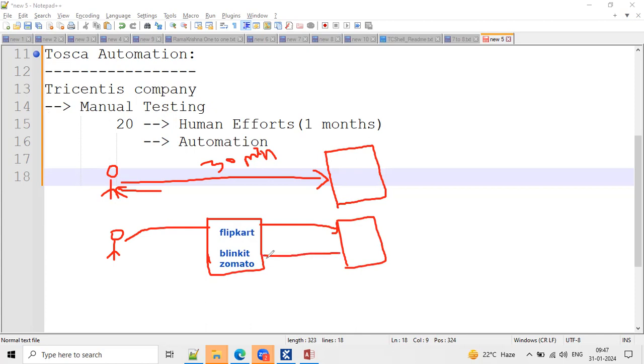Compared to the above one and the below one, which one is the easiest and which one is saving our efforts? The second one. But with the second one, we are using some third party tools in between, right? Correct. It is the same thing for manual testing and automation testing, acting as the same team.